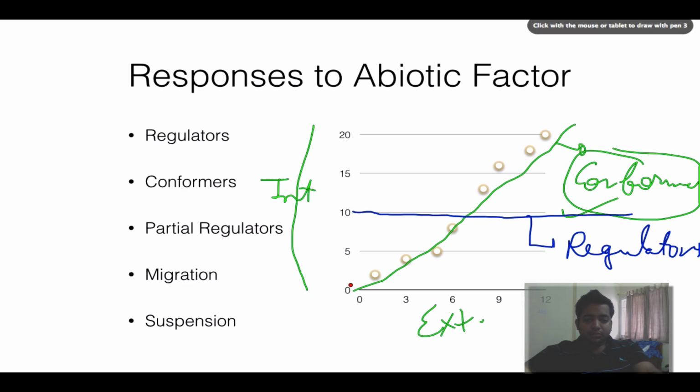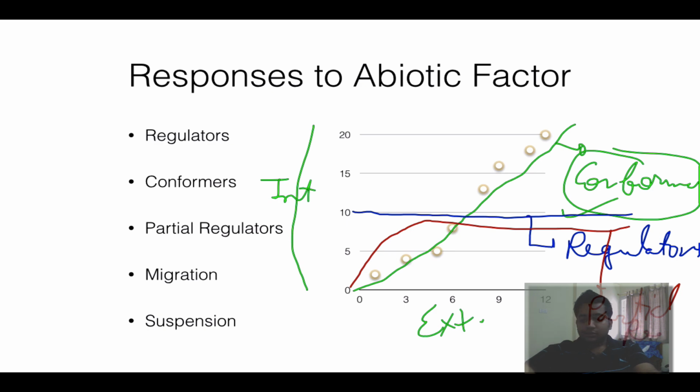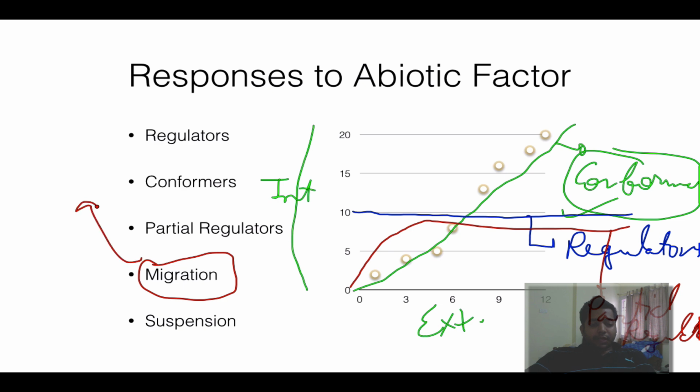Then these guys, starting from here and going till here, they are what we call partial regulators. So guys, migration means if there is extreme condition somewhere, you just migrate, like Syrians migrating to different parts of the Middle East and Europe, something like that.